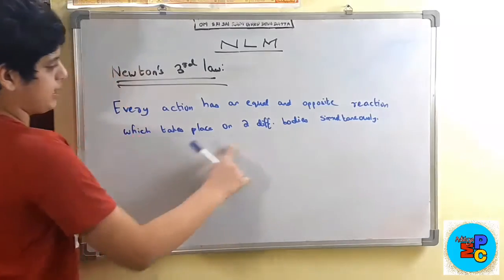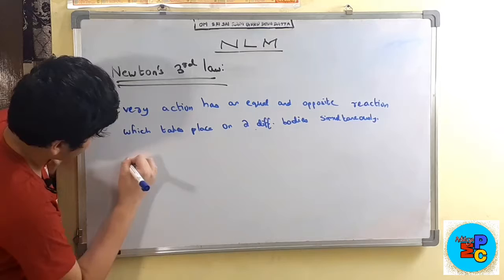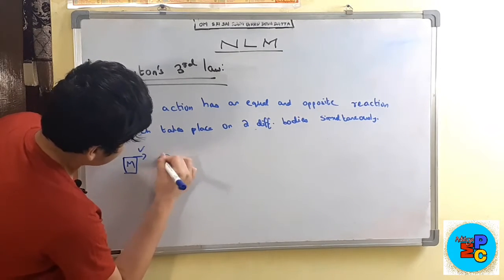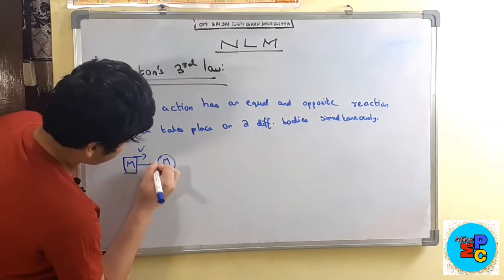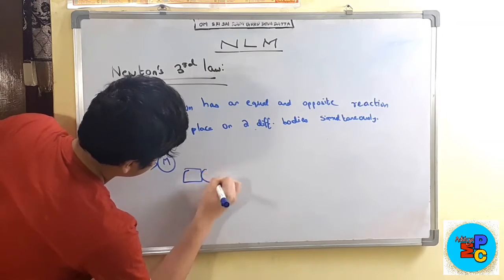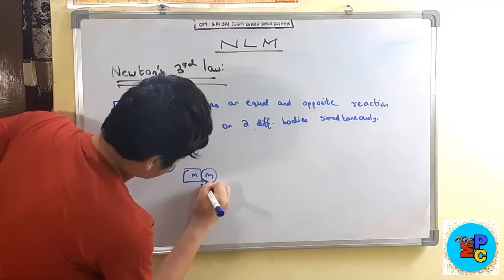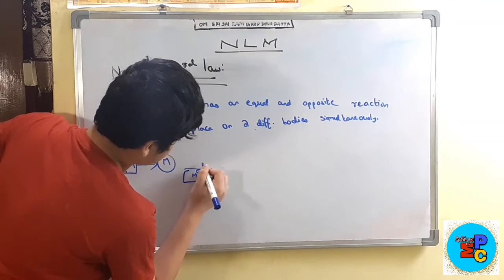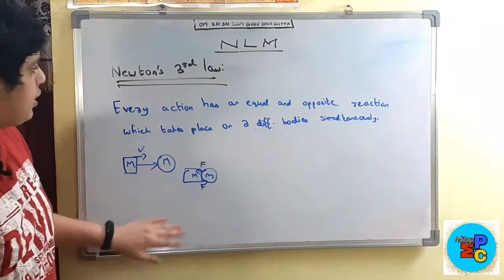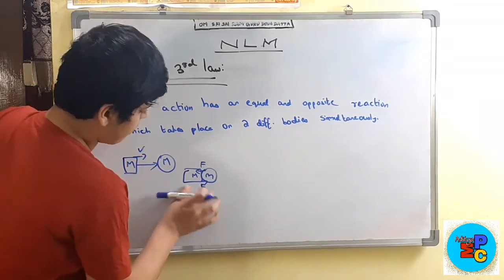So for example, let us suppose this is a body of mass m which is moving with a velocity v, and this is another mass m. So when it hits this body, this body will be exerting a force F on this body, and this body will also be exerting the same force F on this body. Okay, that is why it is stated that it acts on two different bodies simultaneously.